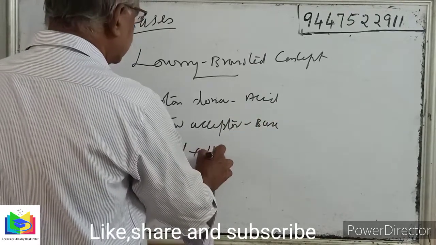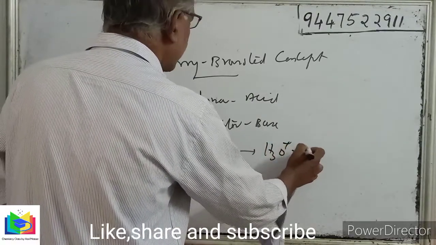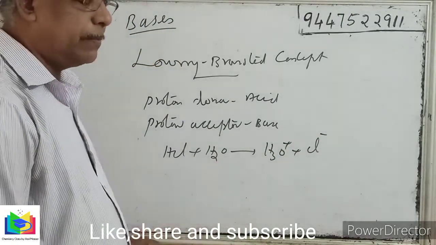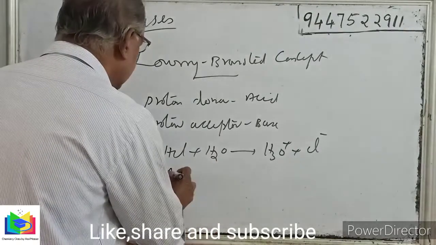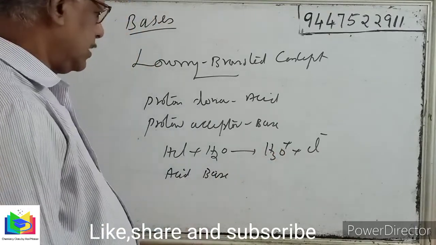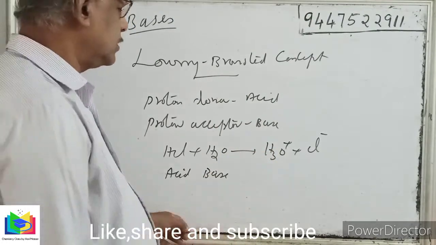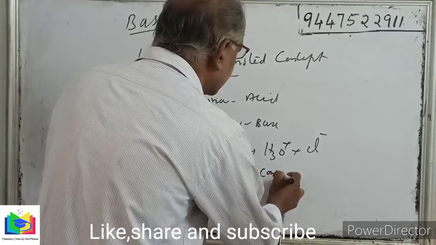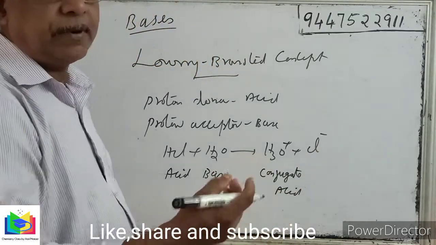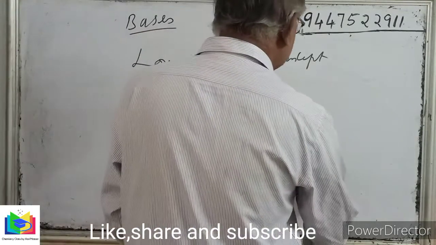Example, HCl plus H2O gives H3O plus and Cl minus. Here HCl is an acid because it donates a proton, but water is a base because it accepts a proton. So this is the acid and this is the base. Now H3O plus gained a proton, so it can donate a proton, so this is a conjugate acid. And the Cl minus is obtained by removing a proton. When it gains a proton, it becomes an acid again. So it is a conjugate base.